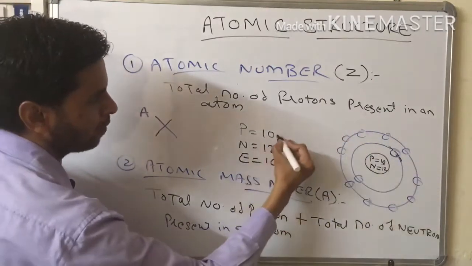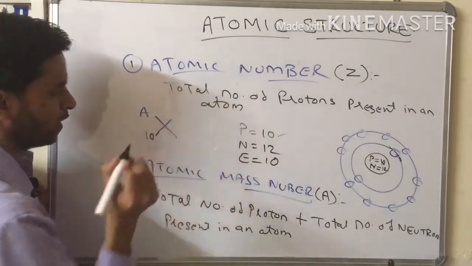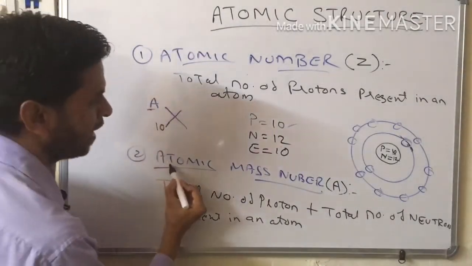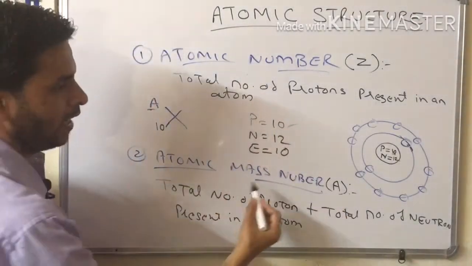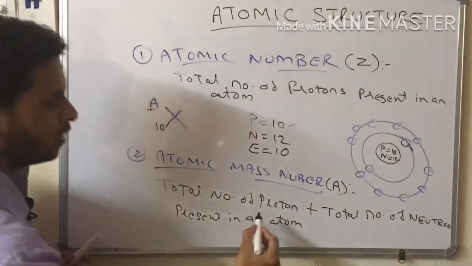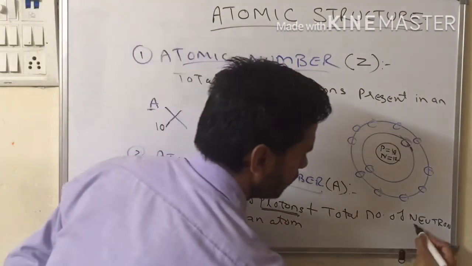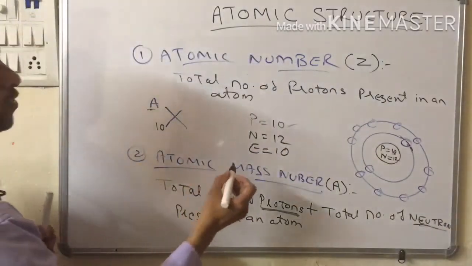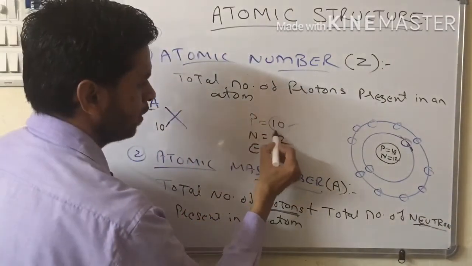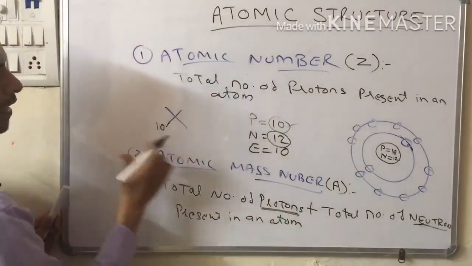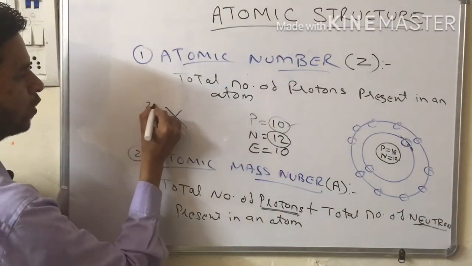How many protons are present? 10. So I can write 10 over here. And what is A? A is nothing but the atomic mass number, the total number of protons plus the total number of neutrons. What is the proton count? 10. What is the neutron count? 12. So I can write 10 plus 12, that is 22.